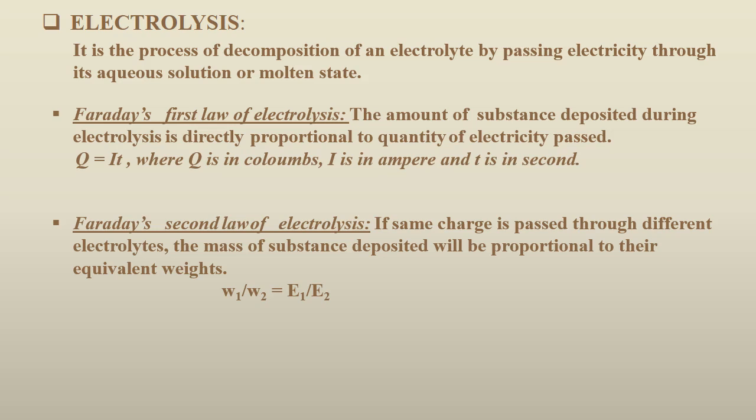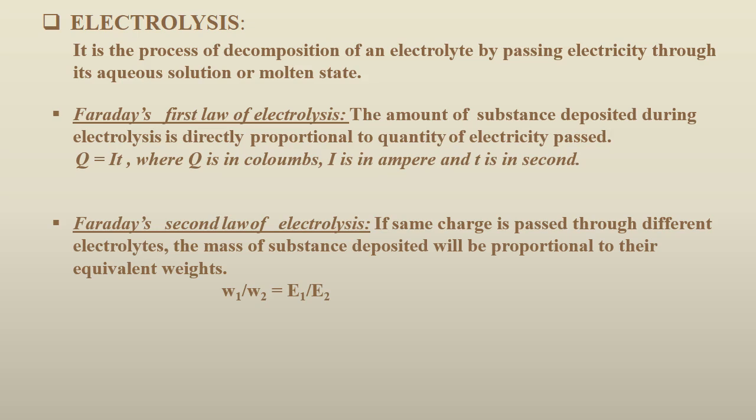That means if different electrolytic cells containing different electrolytes are joined in series, A to B, B to C, C to D, D to E and so on, just like we put up series lights on Diwali, that is called series.